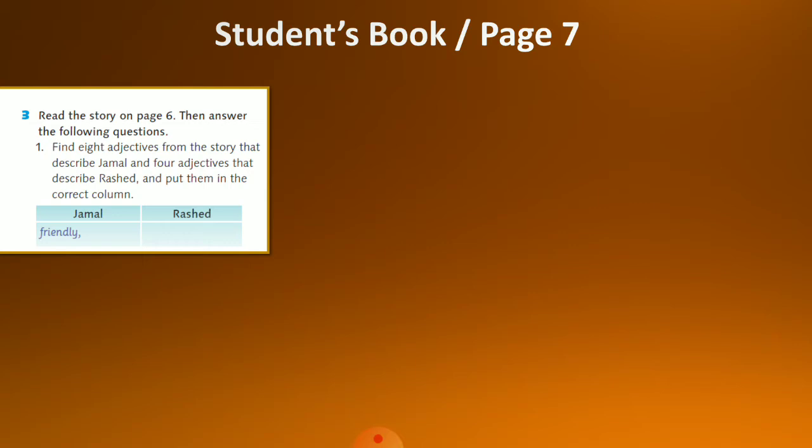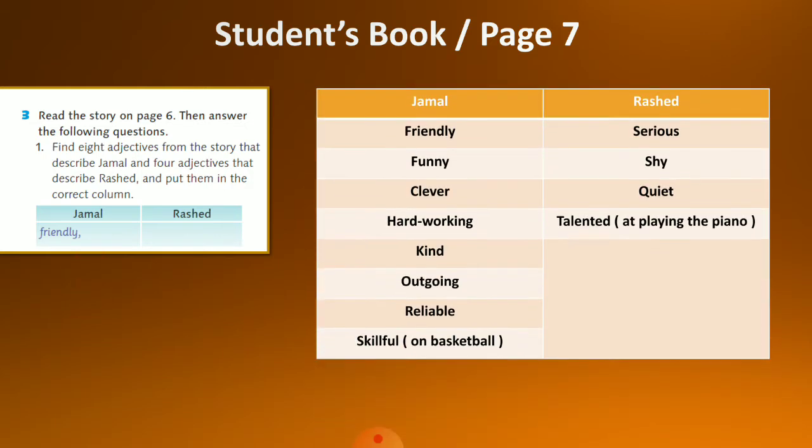Now, by reading the story again, we want to find 8 adjectives to describe Jamal and 4 adjectives to describe Rashid. Now, in the book, they have started with describing Jamal as being friendly. Now, this table shows us some of the adjectives that were in the story.